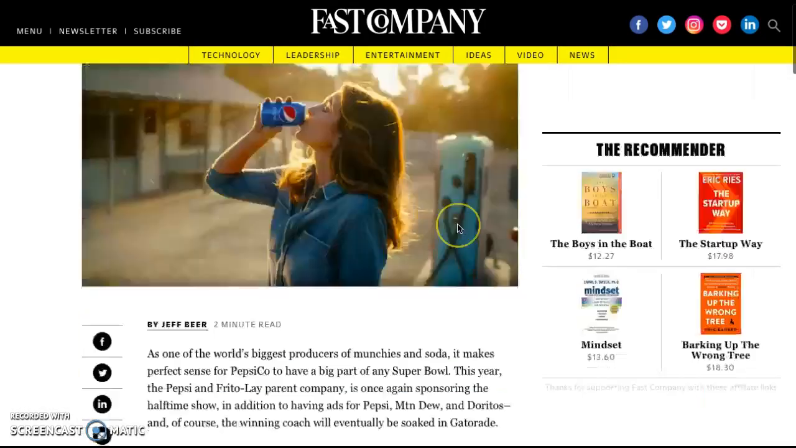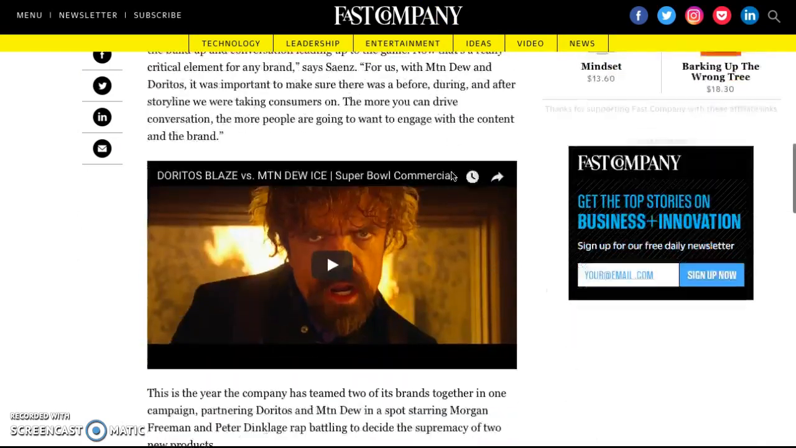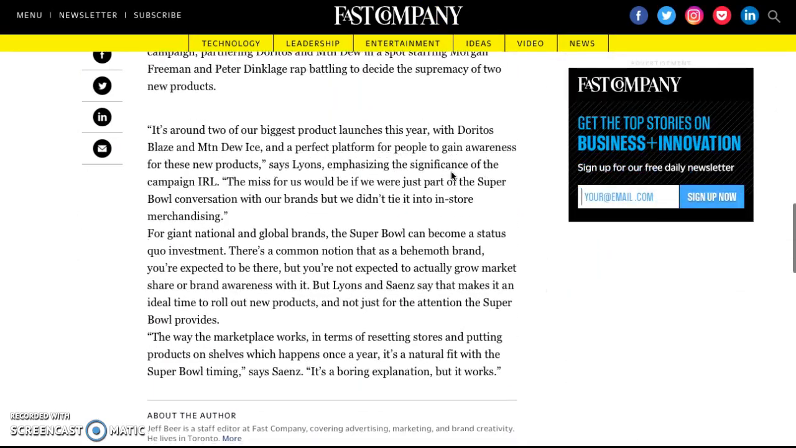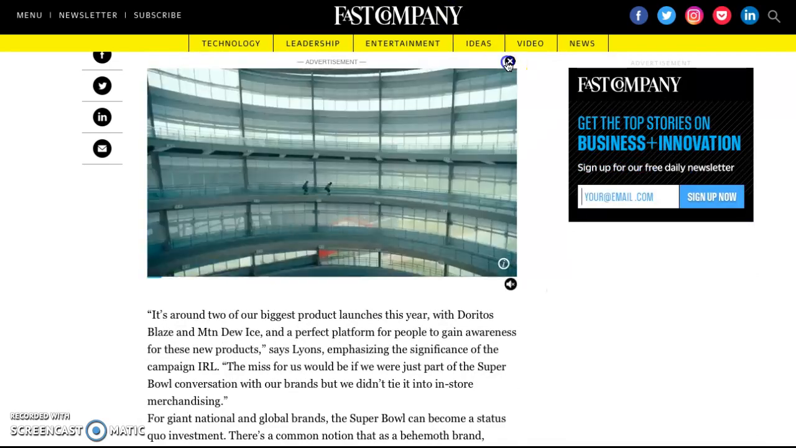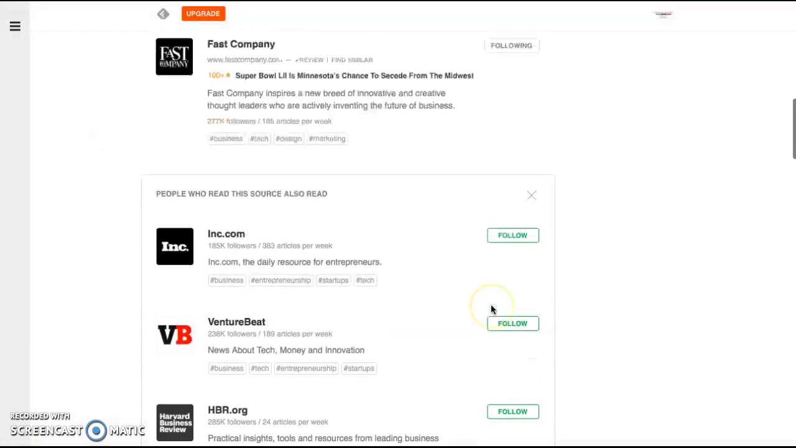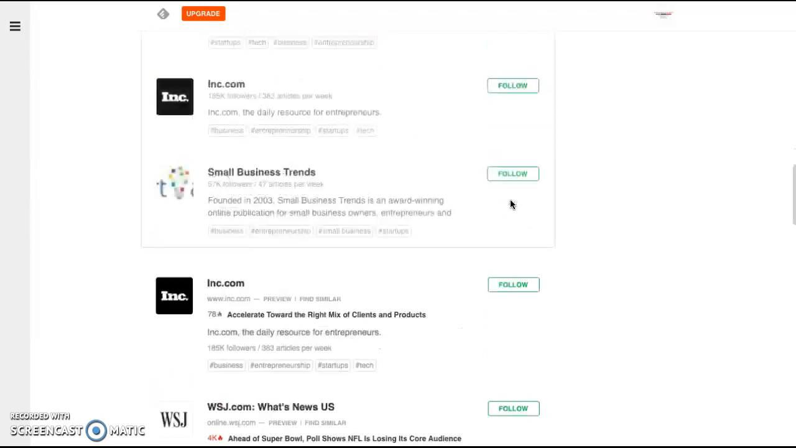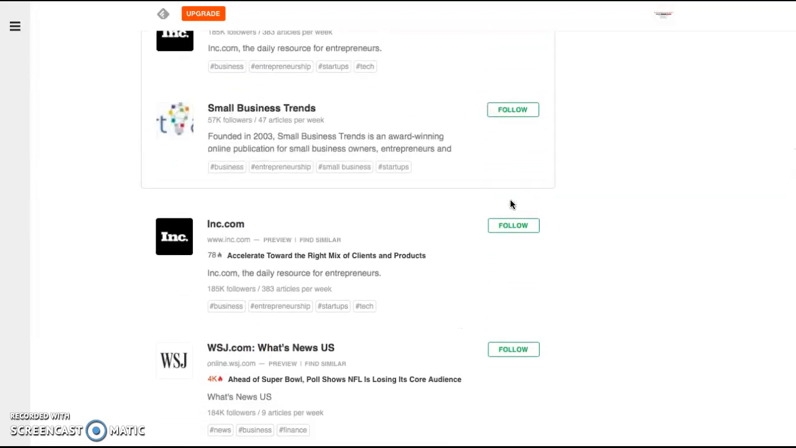You can read the full story. It will take you to a link about the full thing. I just want to give you the gist of it, which is they want to go all out just like other companies have for Super Bowls. Yeah, so this is pretty interesting. You can add many more blogs and just about anything that you want. It is basically a personal newspaper, which is very fascinating.